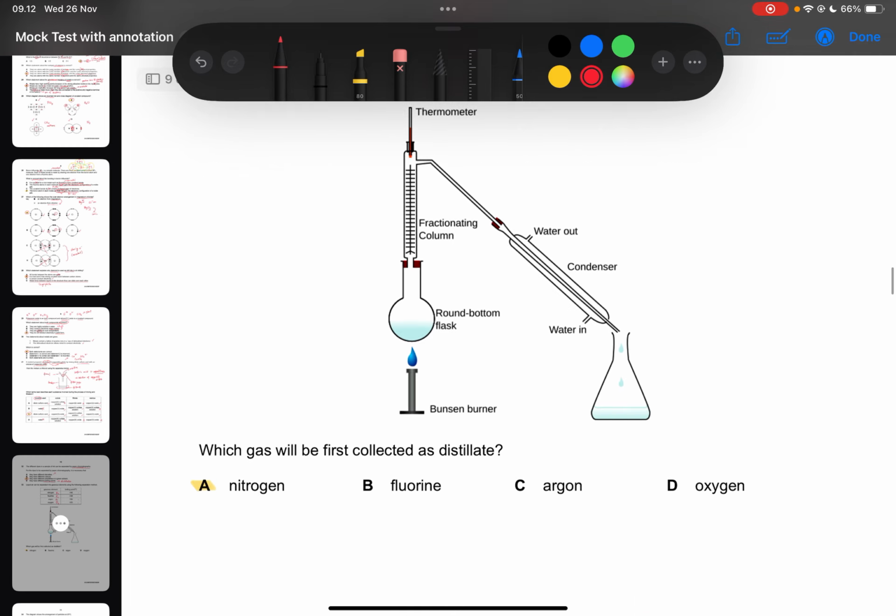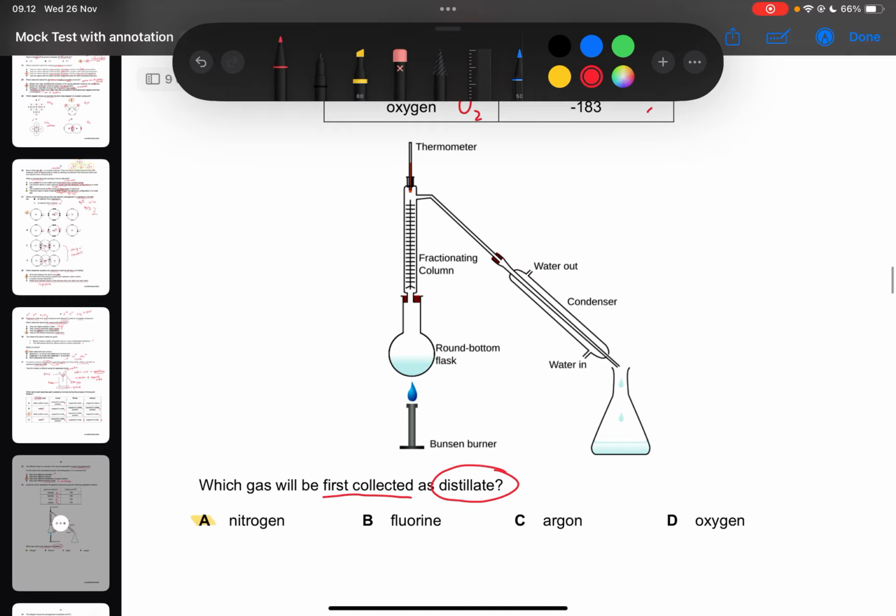Which gas will be first collected as distillate? Remember, it becomes distillate when it reaches this part. As we have mentioned in the first part of this paper, we have here a fractional distillation because it has a fractionating column. So we have a condenser, the round bottom flask, and of course our source of heat.